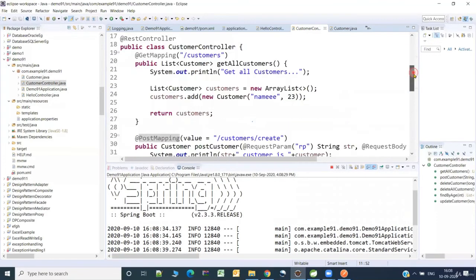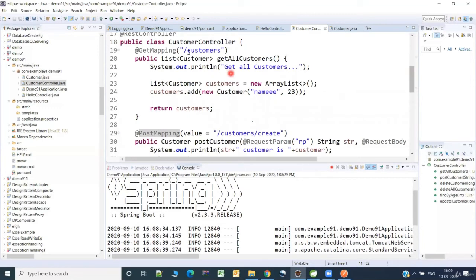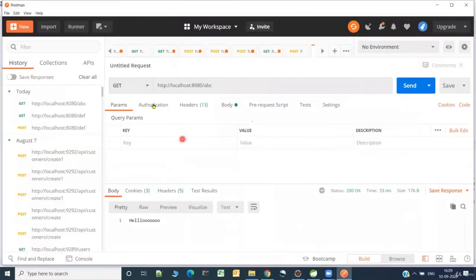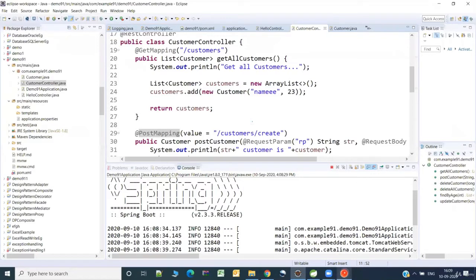So let us invoke this. So how can we invoke this, friends? Since this is a get, I can invoke it from the browser or from the Postman tool. Let us use Postman tool so that we get habituated to that. So I'm going here. So it is get method. So here the port number is same. I didn't change the port number. I need to give customers, I suppose. Okay, so you can check it here. Yes, it is customers.